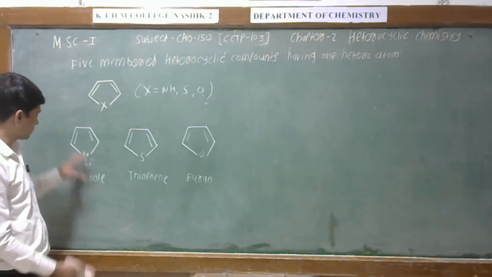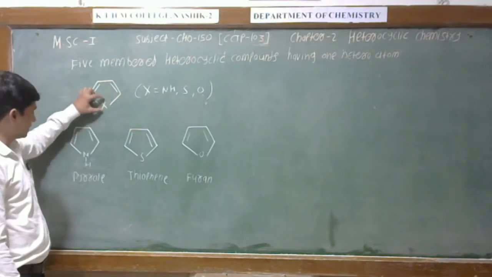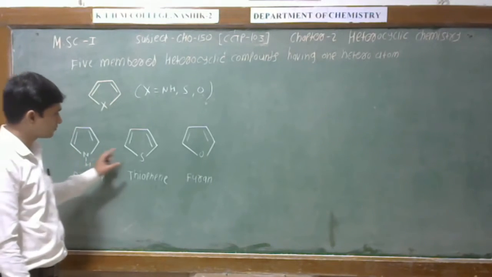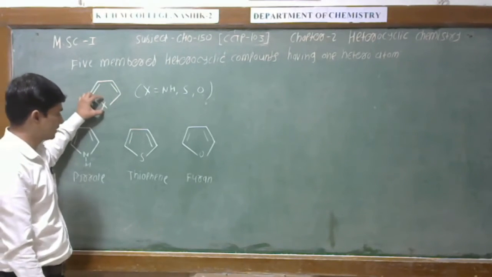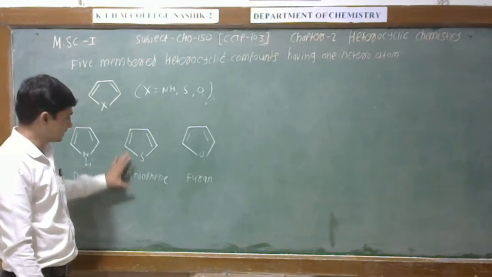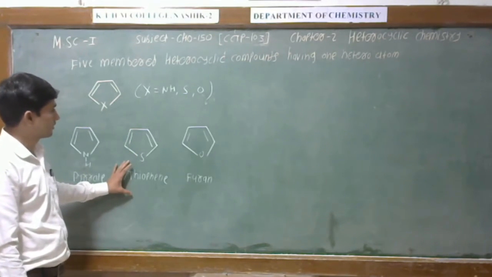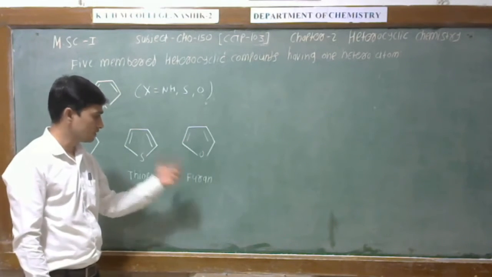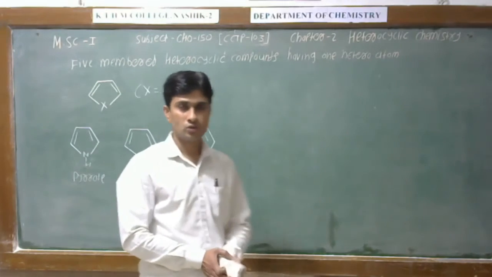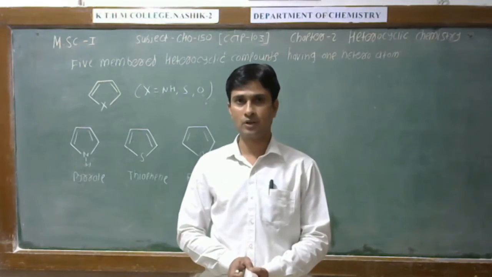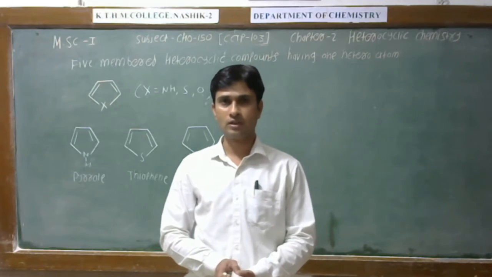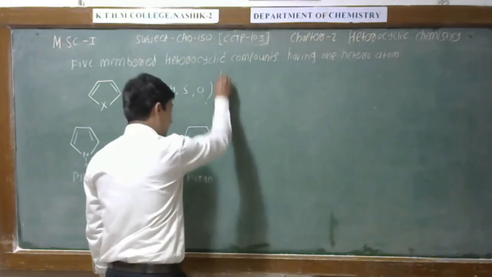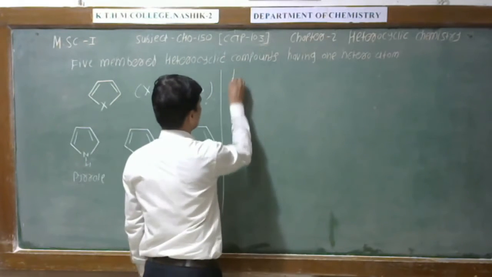See, the 5-membered heterocyclic compound in which X is replaced by NH is known as pyrrole. If we replace X by sulfur, then it is called thiophene. And finally, if we replace X with oxygen, then it is known as furan. So pyrrole, thiophene and furan are very important compounds in drugs. Let us discuss now the aromaticity of these compounds.